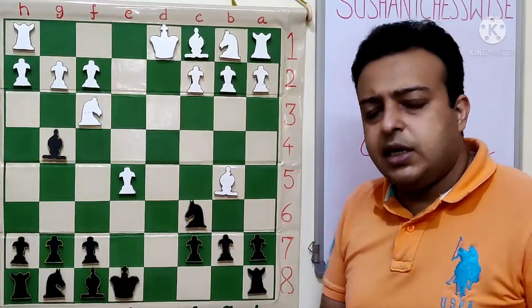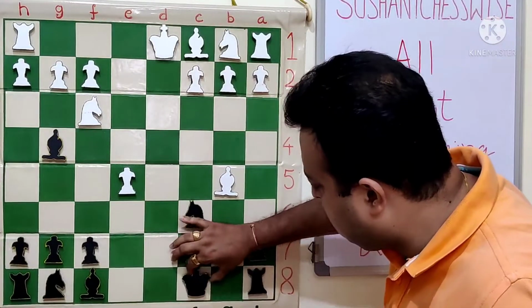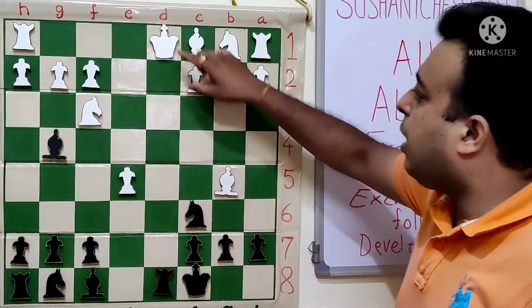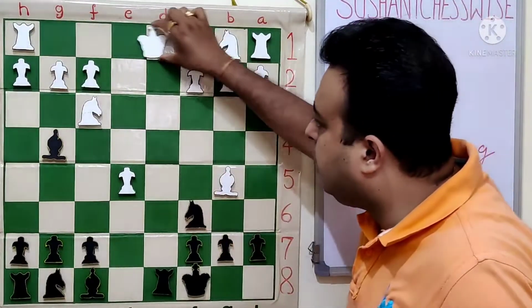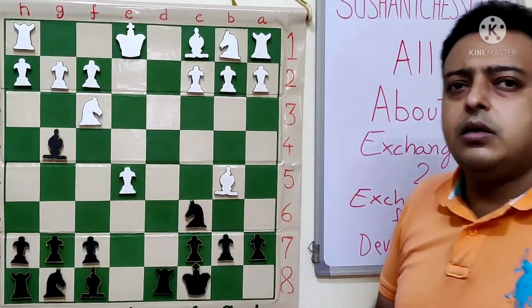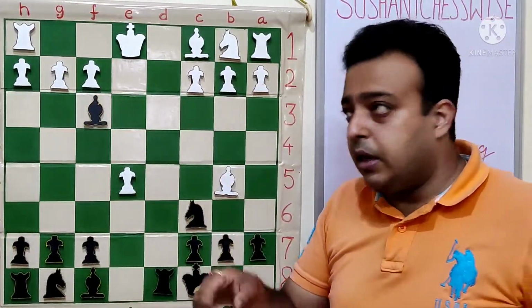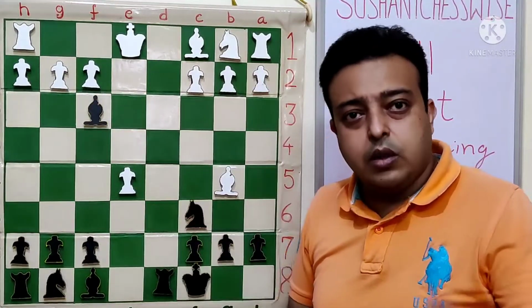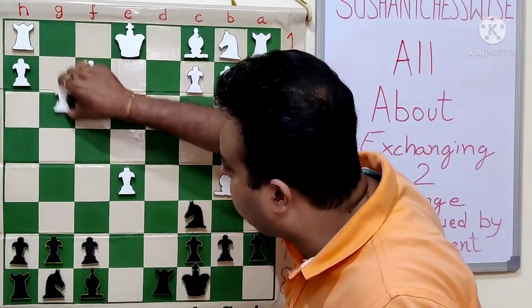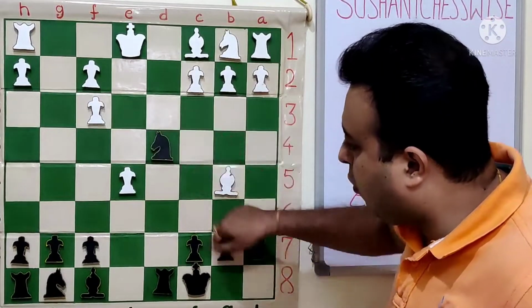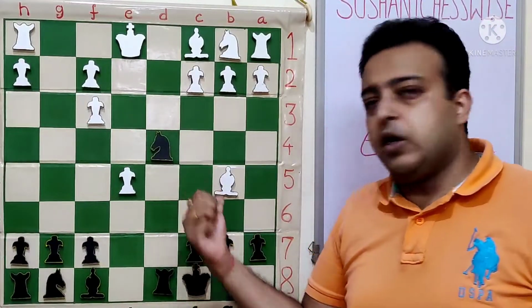Black again, who is ahead in development, castles with a check. Now he is really ahead in development. And after the move Ke1, we see that black has a very strong exchange. Bishop into f3, making another exchange with consequent development. G into f3, and here it is an exchange followed by a move with a gain of tempo.